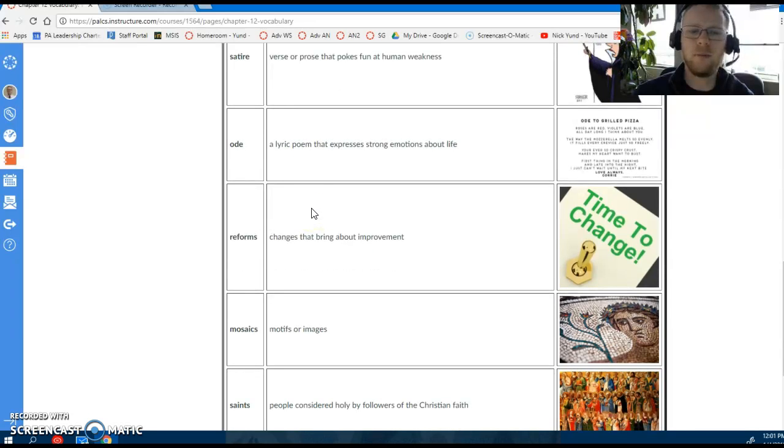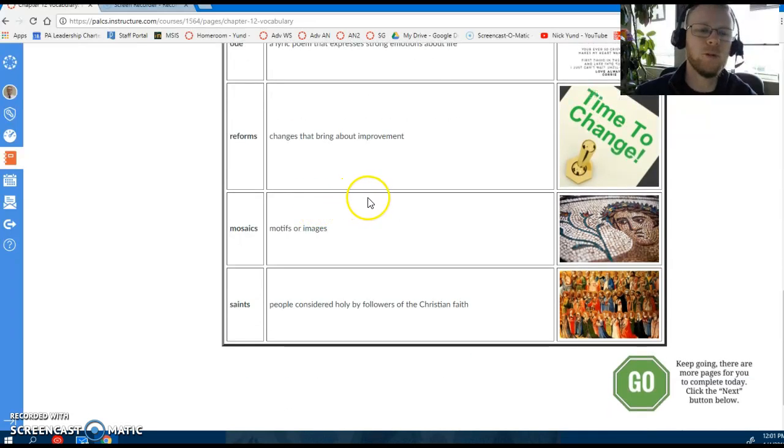Reforms, changes that bring about improvement. Mosaics are motifs or images. It's made up of many different little pieces, like glass or rock. It's a mosaic. Here's an example.